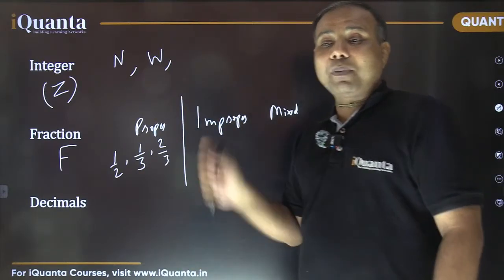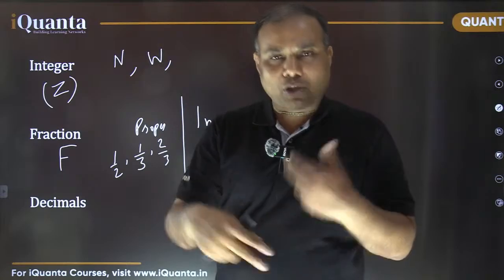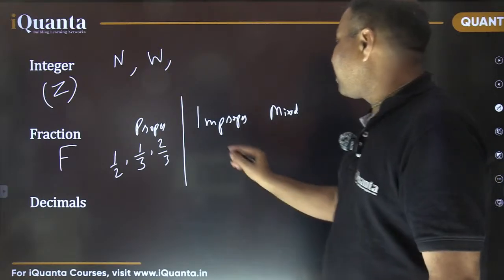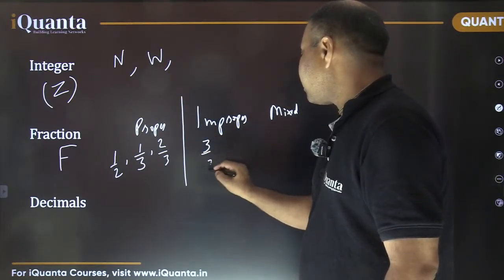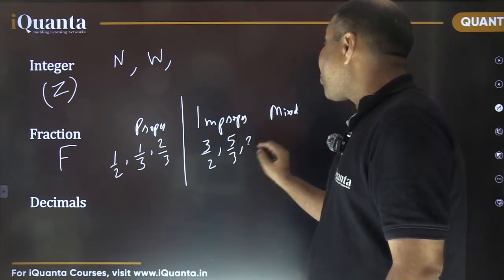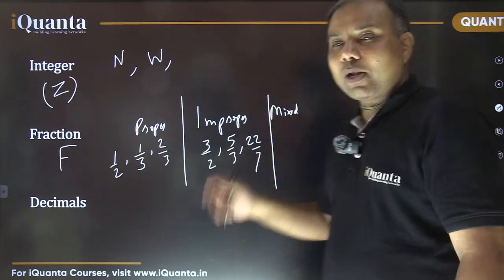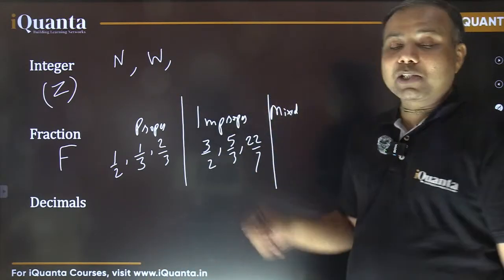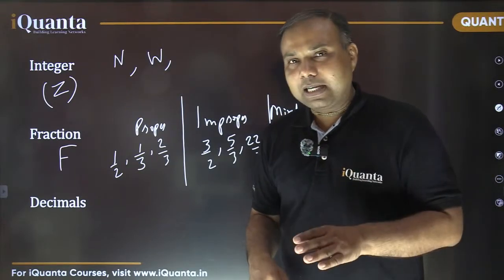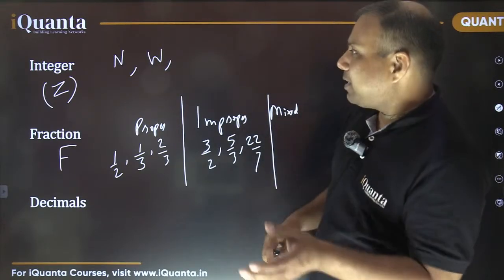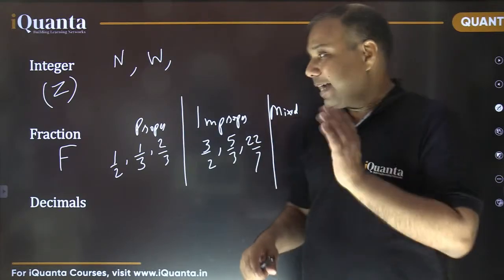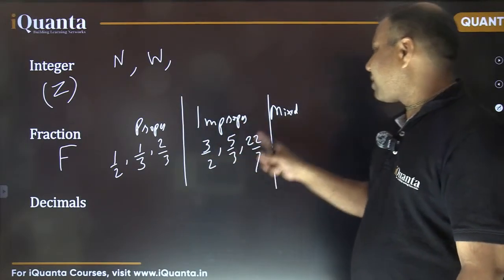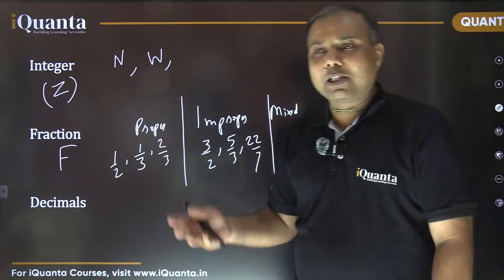Fine. What do we call improper? Improper is exactly the reverse of that. That means the numerator is a larger number than the denominator. For example, 3 by 2, 5 by 3, or 22 by 7 also. These are all improper fractions. Is it okay? Now, what is a mixed fraction? A mixed fraction is a combination of an integer part and a fractional part, an integer part and a proper fraction part. Basically, all these improper fractions can be converted into an integer part and a proper fraction part.